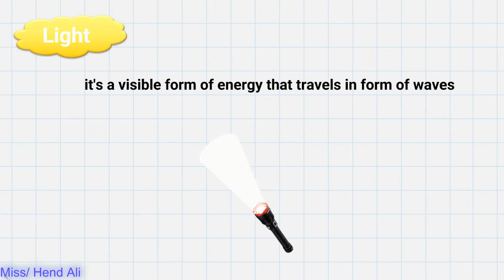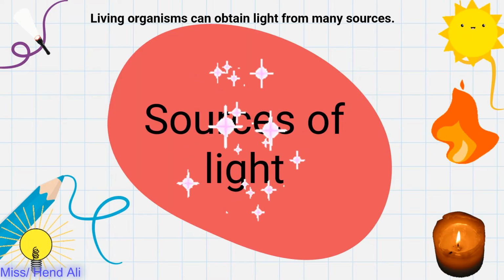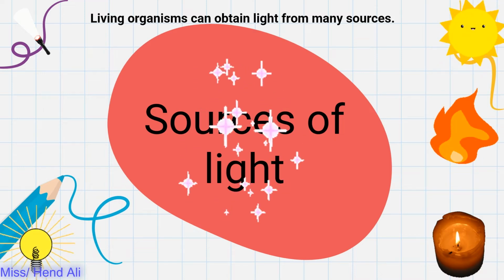We've said before that the light source emits light. What's meant by light? Light is the visible form of energy that travels in the form of waves. We say visible because we can see the light. We have a variety of types of energy: electrical energy, mechanical energy, etc. Can we see electricity? No, we can't, while we can see light. That's why we say light is a visible form of energy that travels in the form of waves. Living organisms can obtain light from many sources.